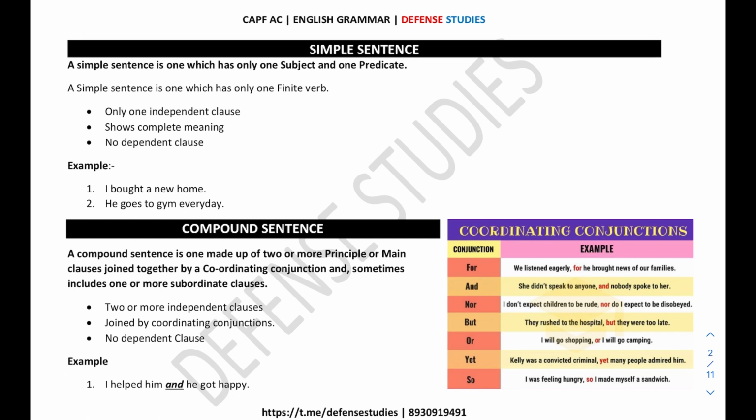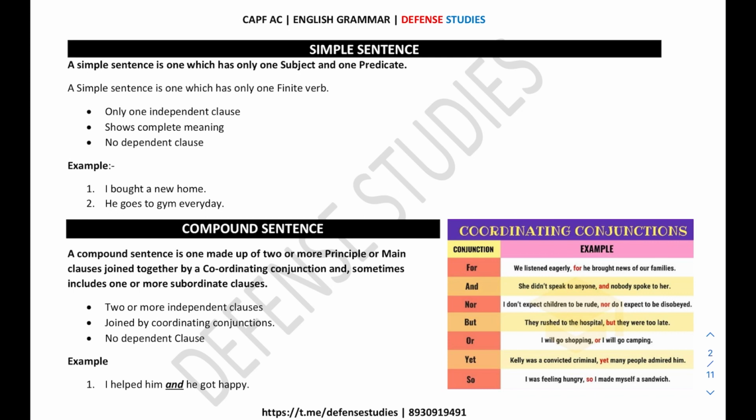Now you need to understand what is a simple sentence, what is a compound sentence, and again the complex sentence. Before identifying the sentence clearly, you would not be able to convert that particular sentence into another sentence. So उसकी identification is really important in the beginning. Thereafter, after identification, we can convert that sentence into the required sentence. So let's understand what is a simple sentence.